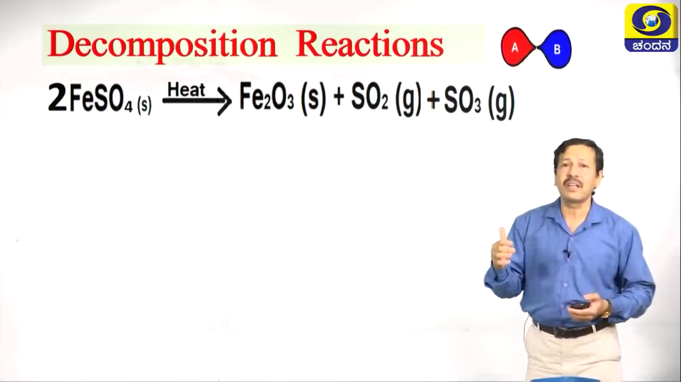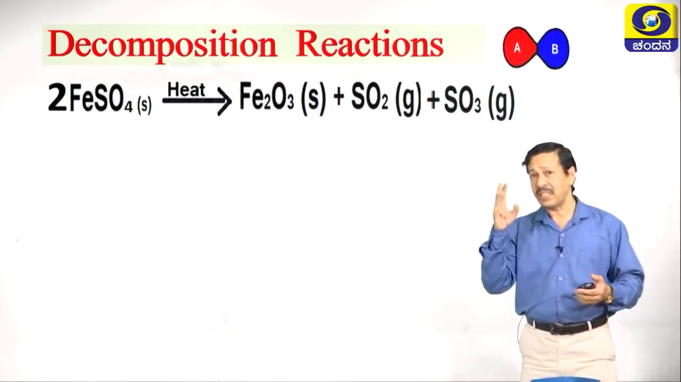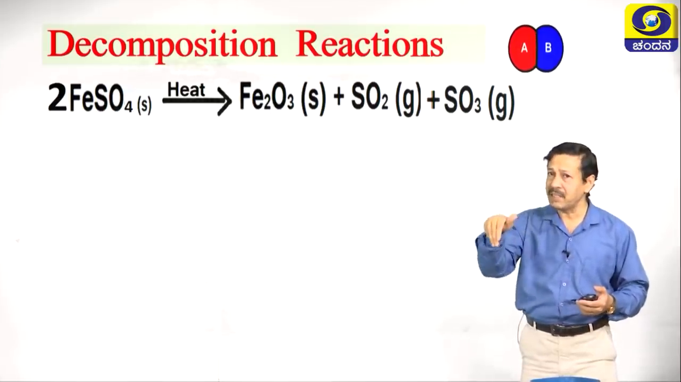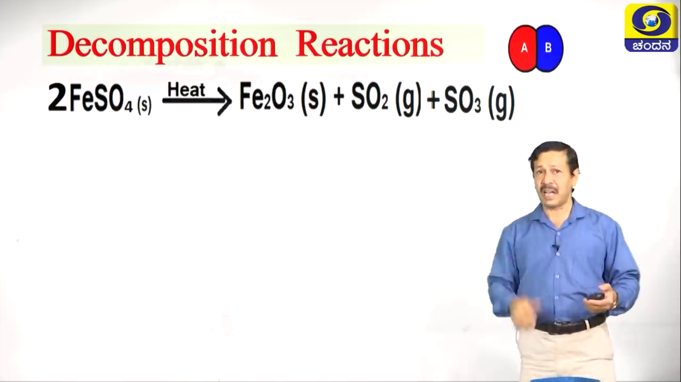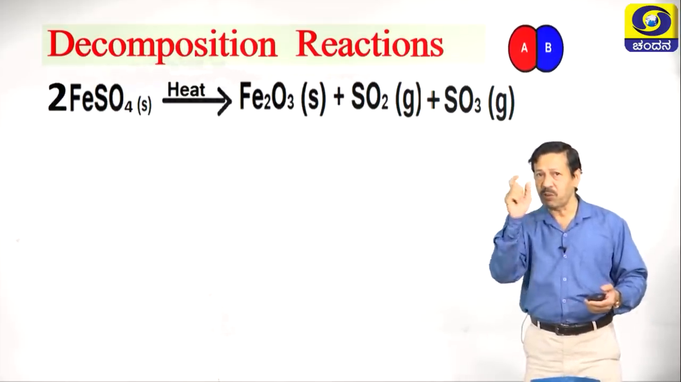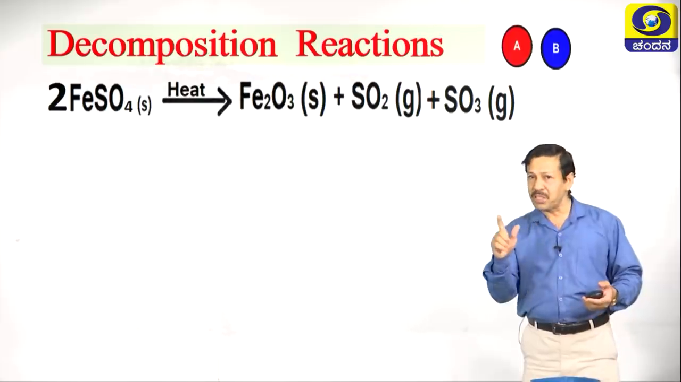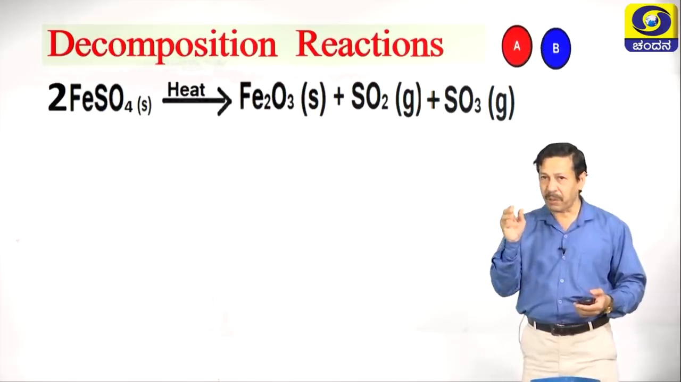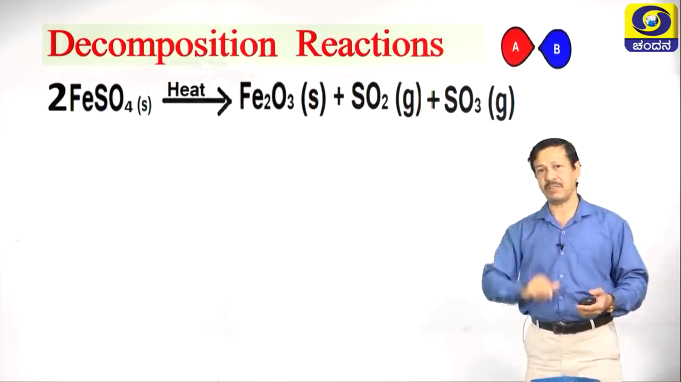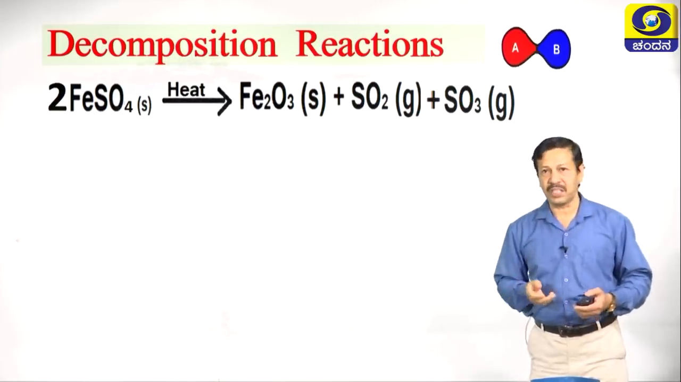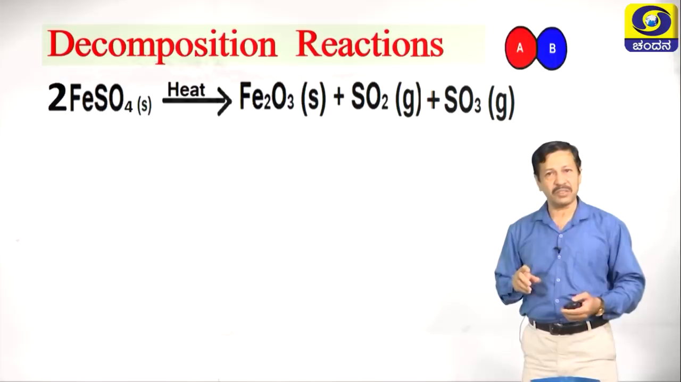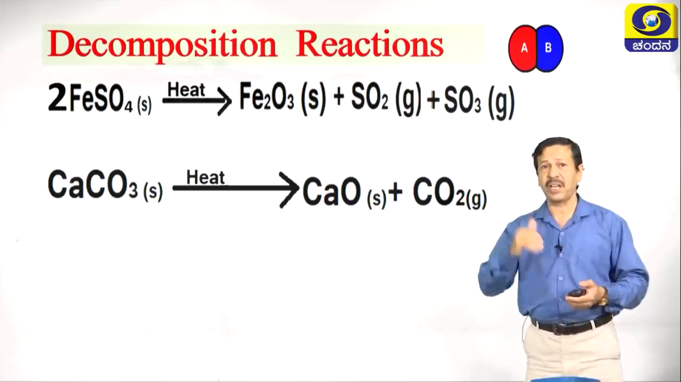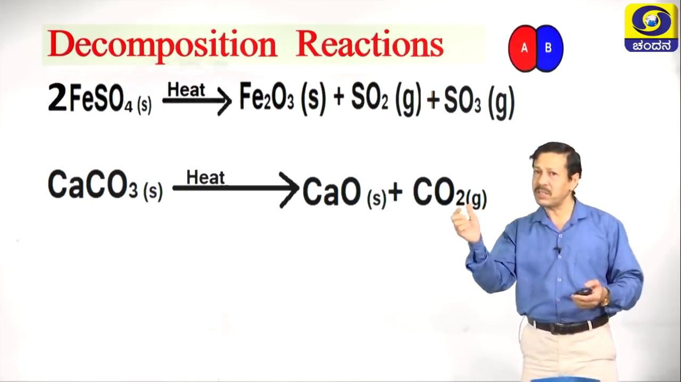Decomposition reactions are further classified into three based on how they are decomposed, maybe by heat, maybe by light, maybe by electricity. Here is an example, thermal decomposition. 2FeSO4 solid decomposes on heating to produce ferric oxide, a brown colored compound. Earlier it was a greenish compound, salt. SO2 plus SO3, two gases, are produced during the process. Now one more example for thermal decomposition is calcium carbonate decomposing to produce calcium oxide plus carbon dioxide.